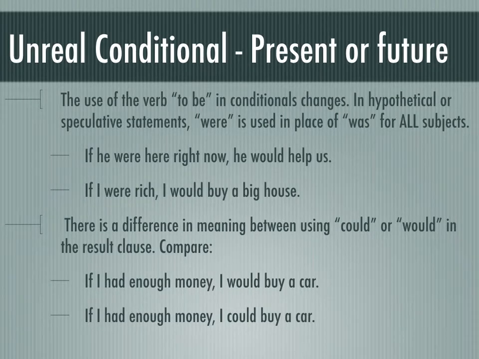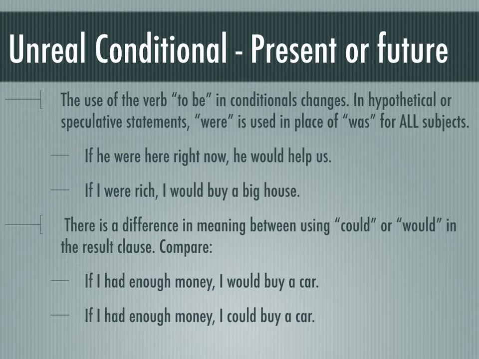The unreal conditional for the present or future also does something strange with the be verb. The way we use to be in conditionals changes. In hypothetical or speculative statements, we use were in place of was for all subjects. So I say, if he were here right now, he would help us. I don't say if he was here. I say if he were here. Same thing with I. Normally we use was when the subject is I, but in the conditional I say, if I were rich, I would buy a big house.